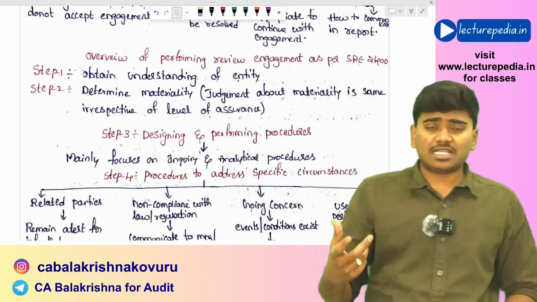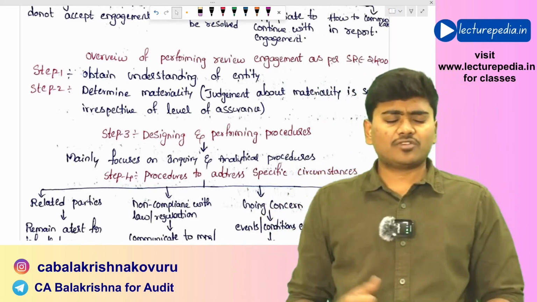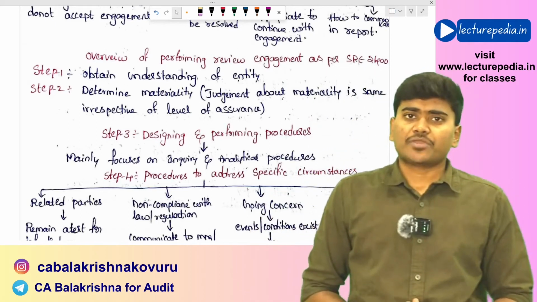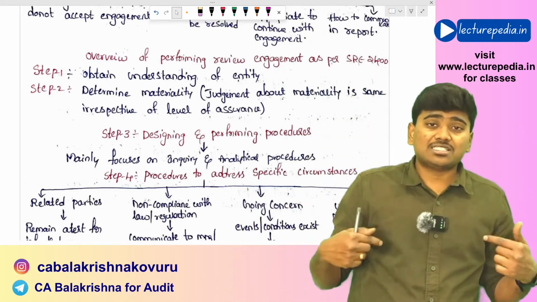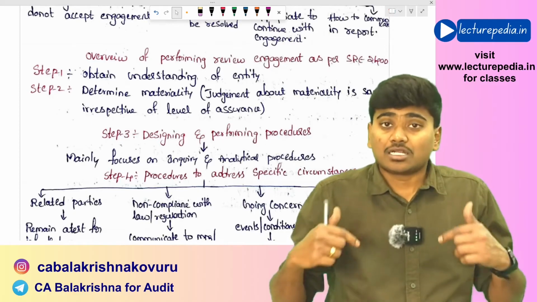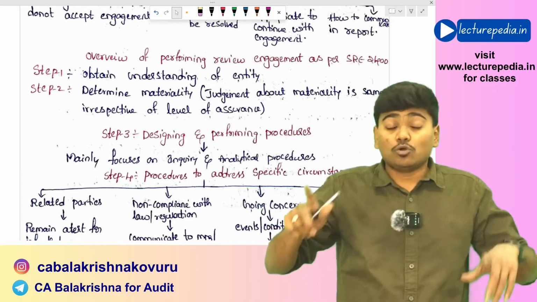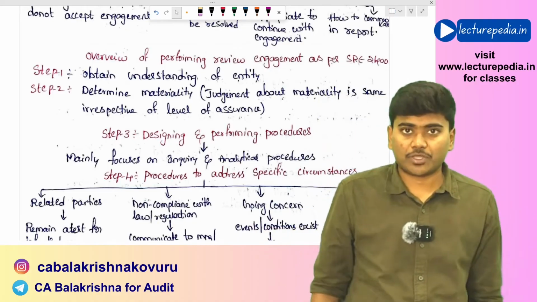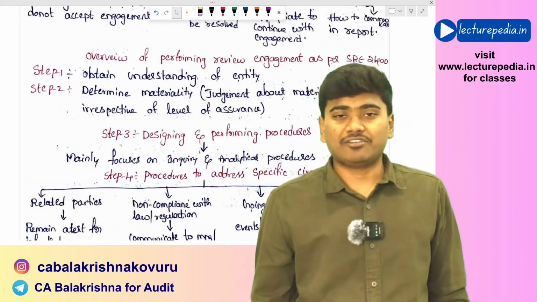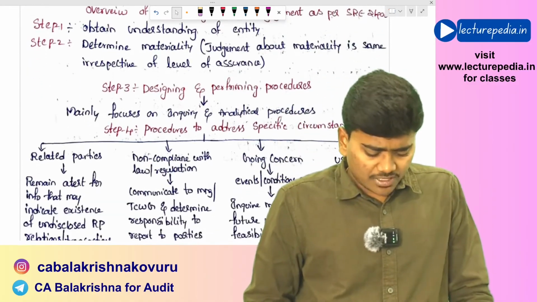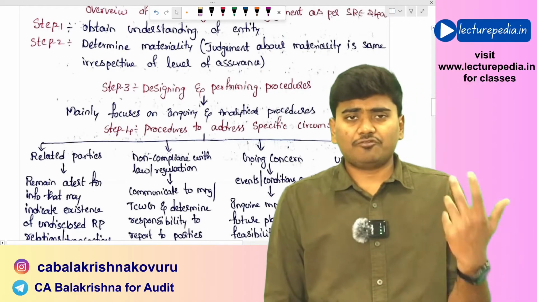Now for this materiality, the professional judgment of the auditor, professional judgment of the practitioner is required. In case of audit also you will determine materiality, so the professional judgment that is required for determining materiality as per audit and materiality as per review, both is same. Okay, the materiality will be same whether it is audit or it is review. Hope that is clear. After that, you will design and perform the procedures, review procedures.